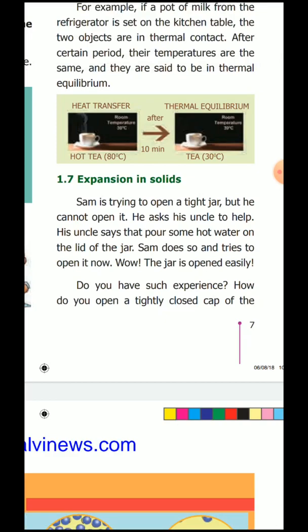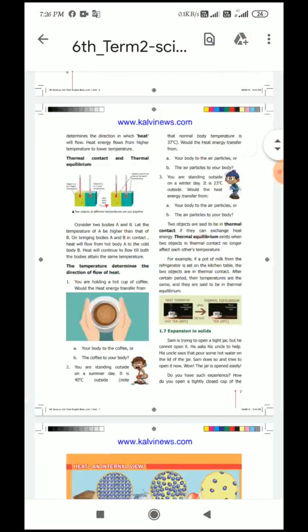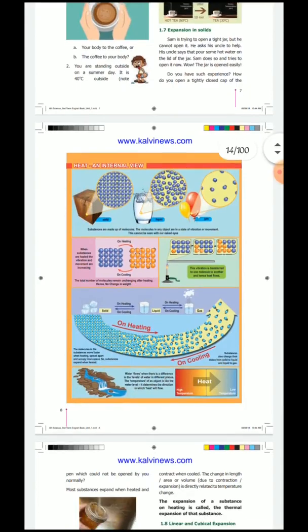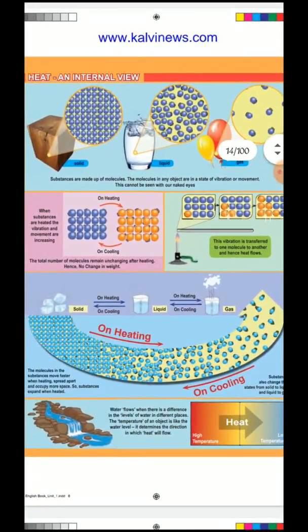You already know the states of matter. There are three states of matter. What are they? Solid, liquid and gaseous state. Yes or no? Yes. See this picture. When we heat solid particles, they become liquid. After liquid, they become gases.